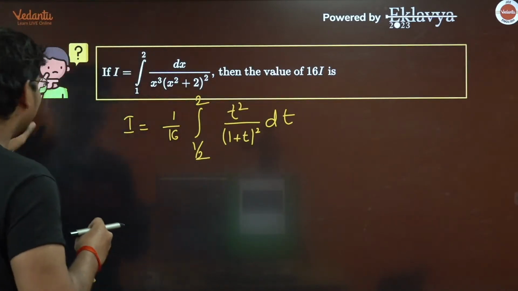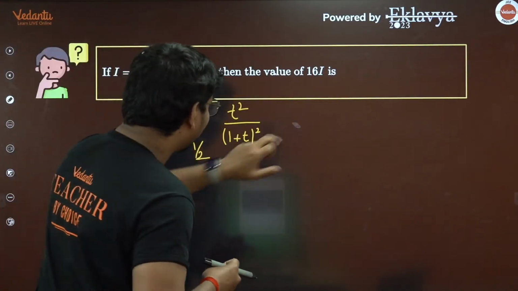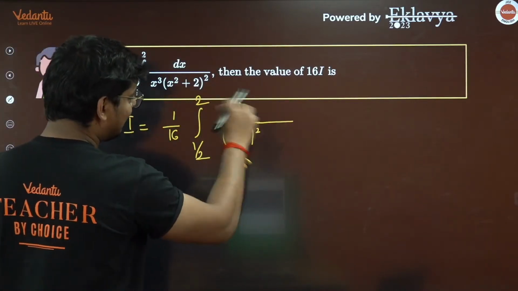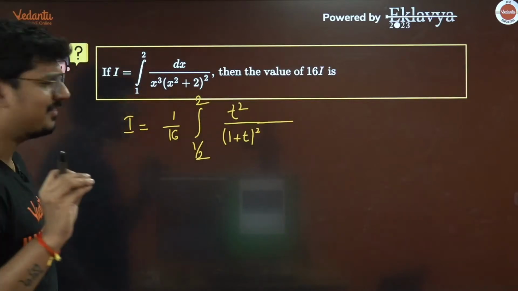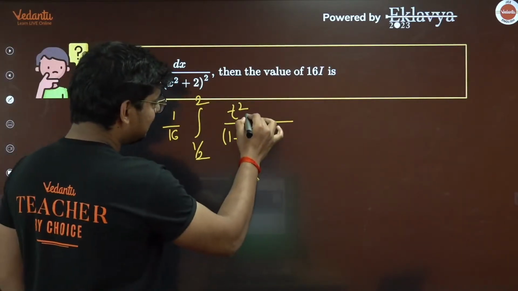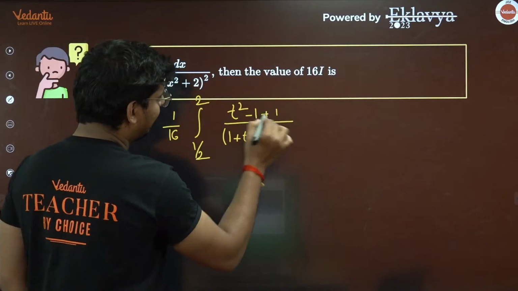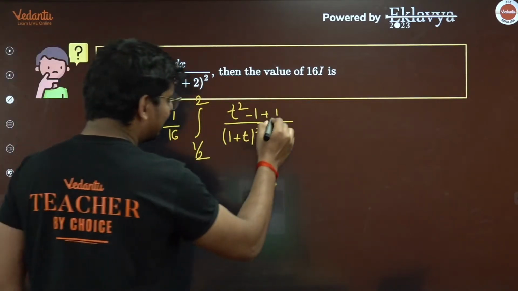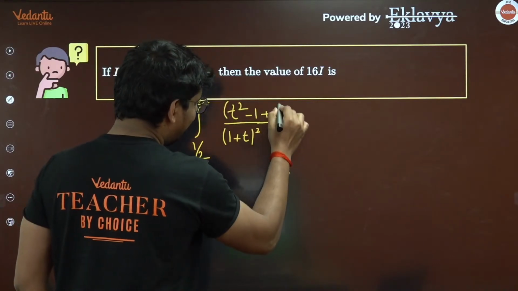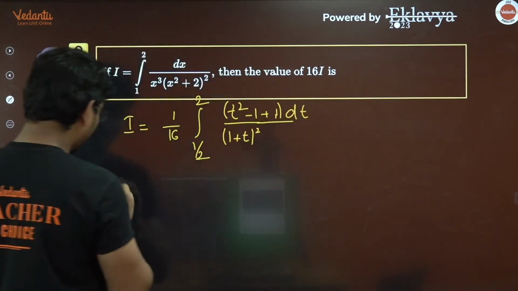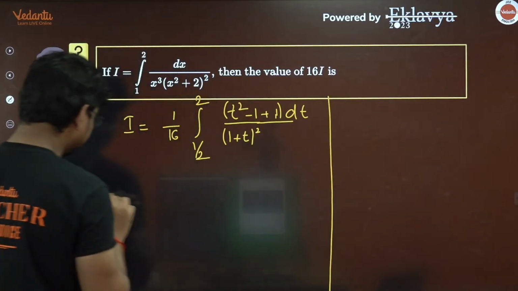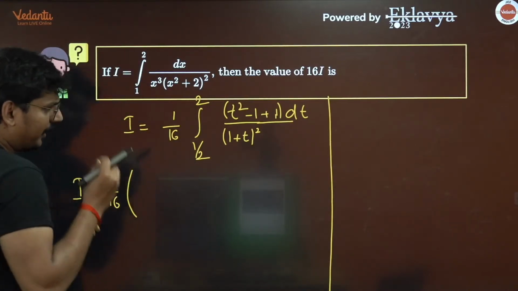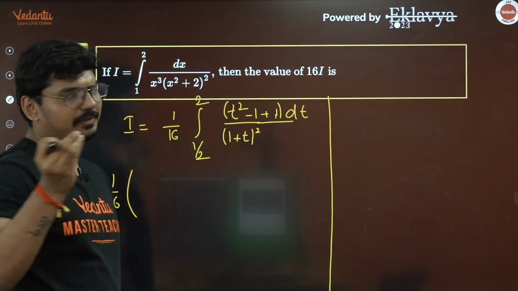If you have done indefinite integration, if you have solved many questions in indefinite integration, you could have seen this type of question where all you have to do is just add and subtract 1. In the numerator, you add and subtract 1, students. Let me take t square minus 1 separately.